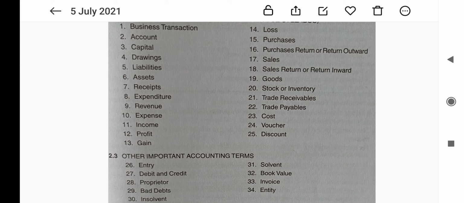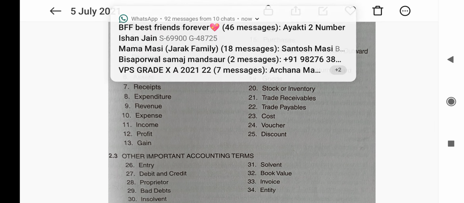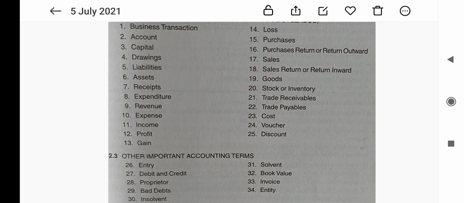Creditor is a person from whom goods have been purchased or services have been taken on credit and payment has not been made. The creditors are shown as a liability in the balance sheet, and bill payable means a bill of exchange accepted by the person who has purchased goods on credit.